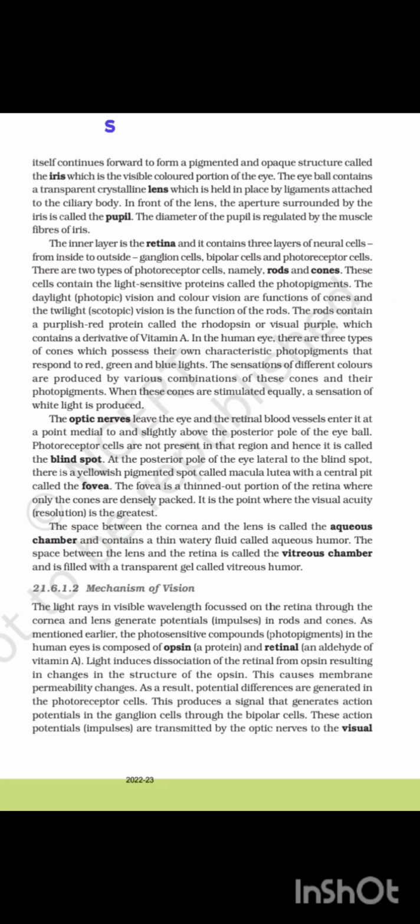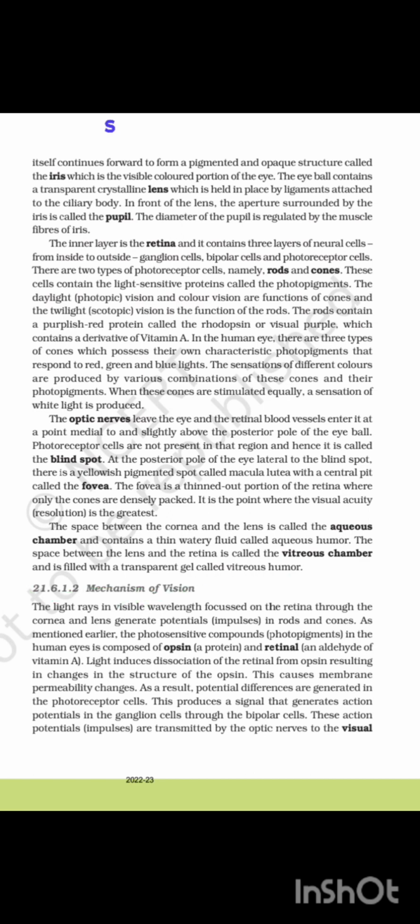The space between the cornea and the lens is called the aqueous chamber and contains a thin watery fluid called aqueous humor. The space between the lens and the retina is called the vitreous chamber and is filled with a transparent gel called the vitreous humor.